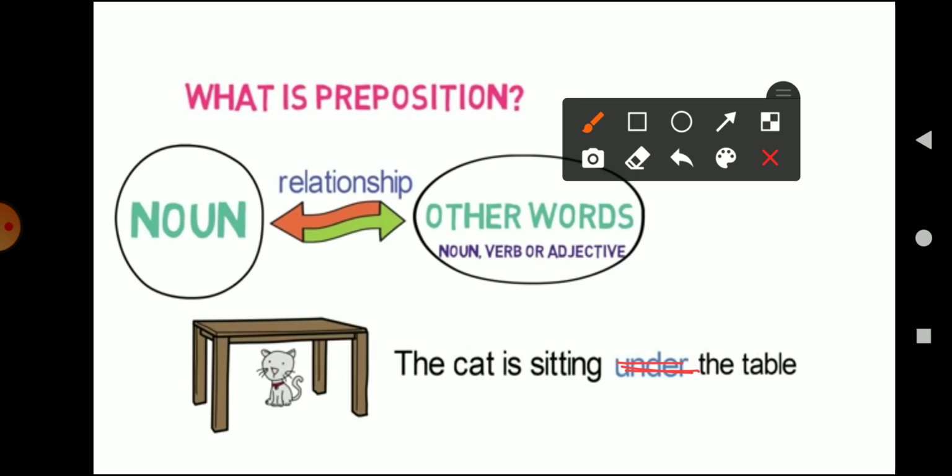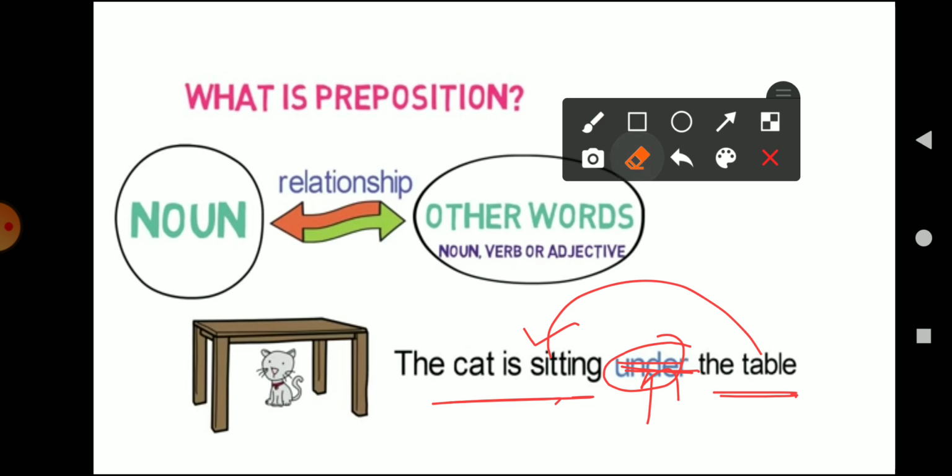So if we remove the preposition from this sentence, which is basically working as a linkage between the noun and the other words, we cannot understand how the table is related to the sitting position of the cat, right? But if we add the preposition "under", it gives us the proper linkage between the table as well as the cat, showing how the table is related to the cat.